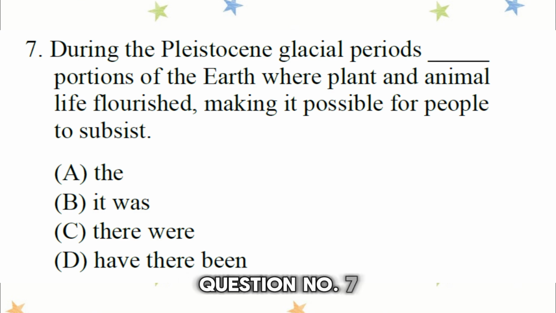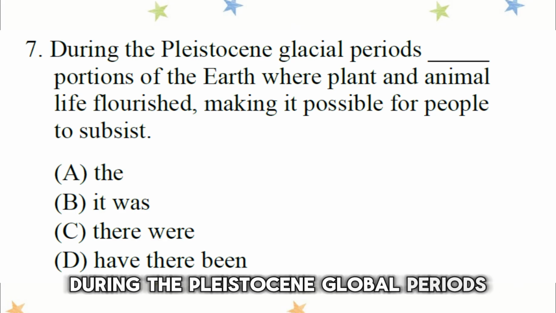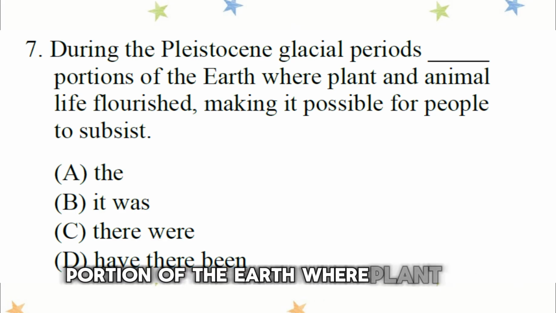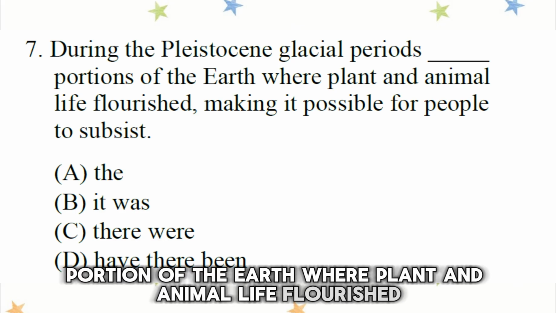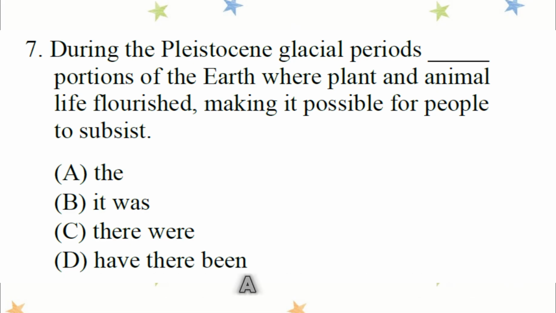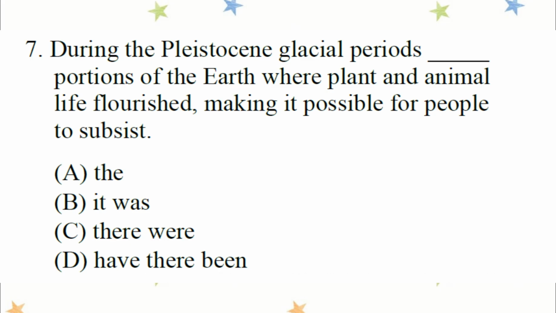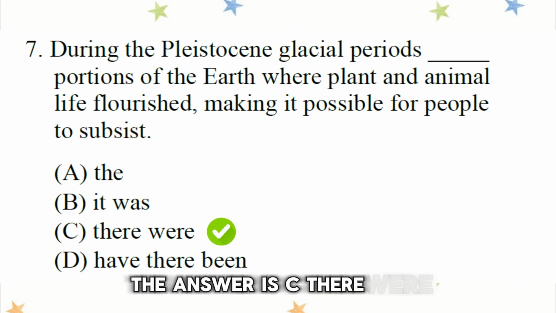Question number 7. During the Pleistocene glacial periods, there were portions of the earth where plant and animal life flourished, making it possible for people to subsist. A. The. B. It was. C. There were. D. Have there been. The answer is C. There were.